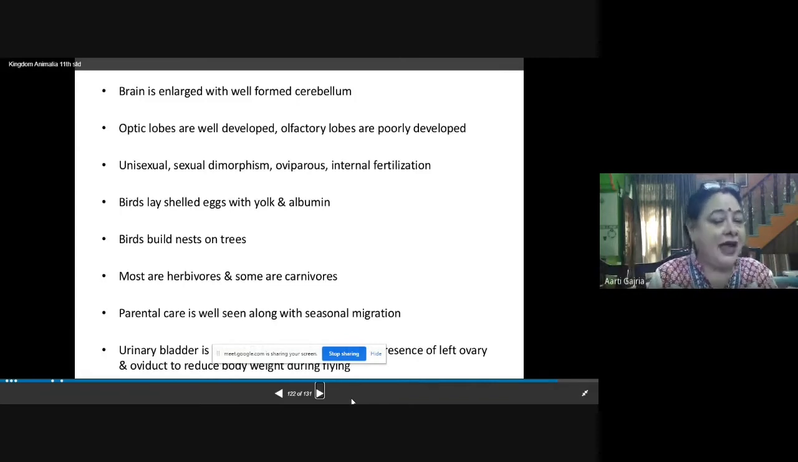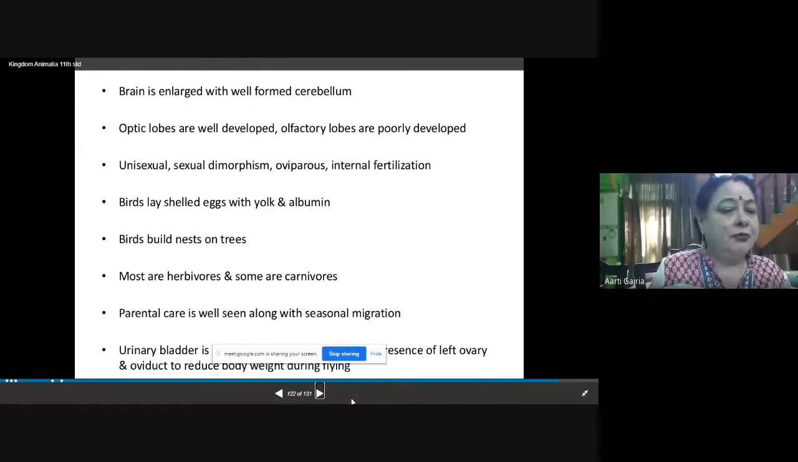The egg which is laid by the female bird has a protective covering. So a shell is present in the eggs. We take a hen's egg. So it is with shell. So shelled eggs are laid, and this shelled egg has yolk and albumin. All of us eat eggs and we know that there is yolk and there is albumin. Yolk is the fat part, the yellow part, and albumin is the white protein part, the white part of the egg.